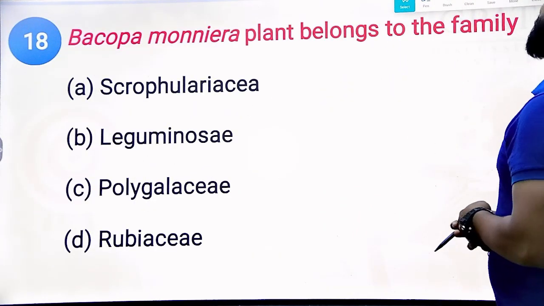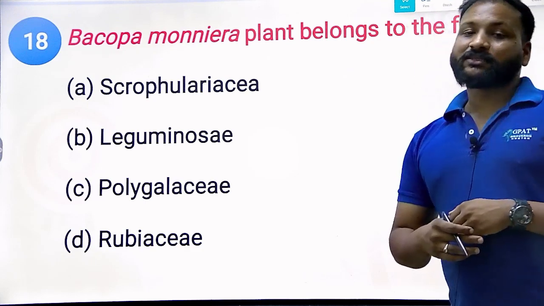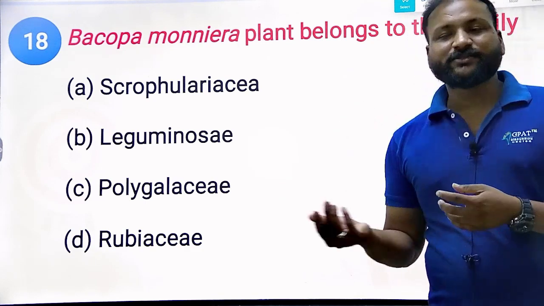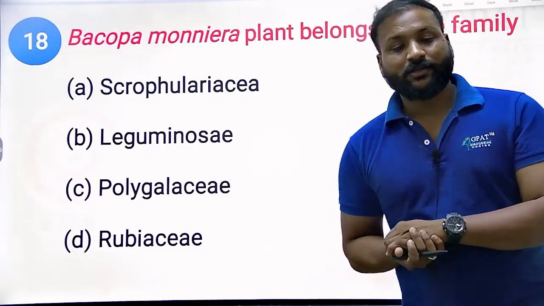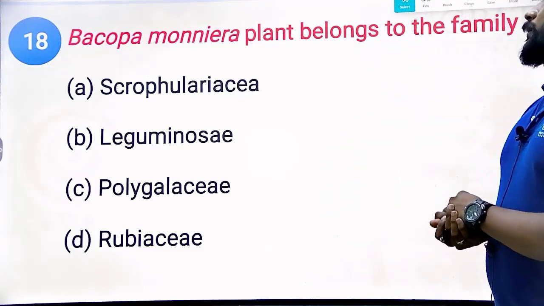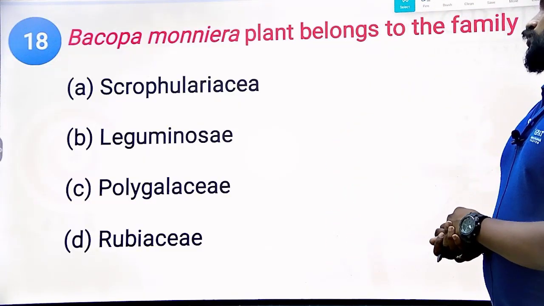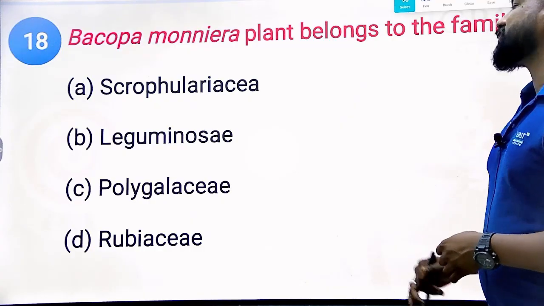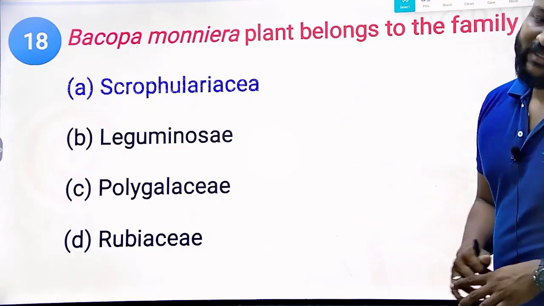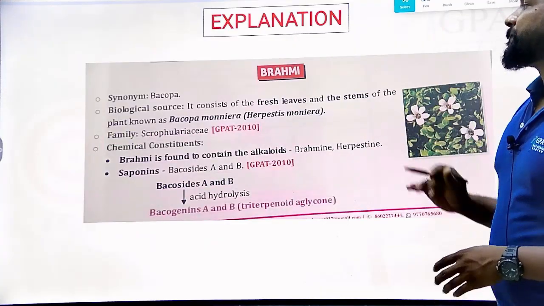Bacopa monnieri plants belong to the family? This is how they will ask. Sometimes the examiner will ask a completely biological source question. Bacopa monnieri belongs to which family? Scrophulariaceae, Leguminosae, Polygalaceae, or Rubiaceae. What is the right answer? Obviously, Scrophulariaceae, and the plant name is Brahmi.